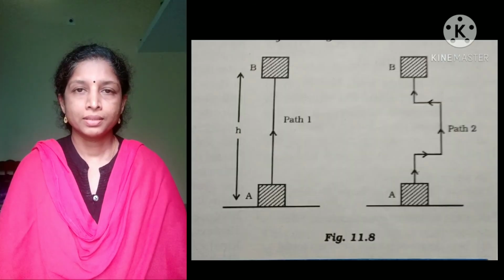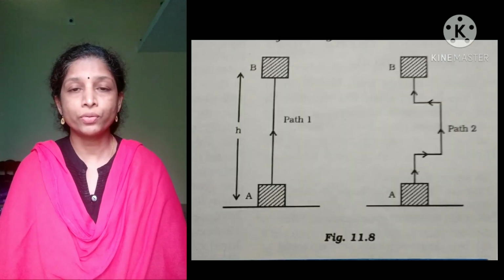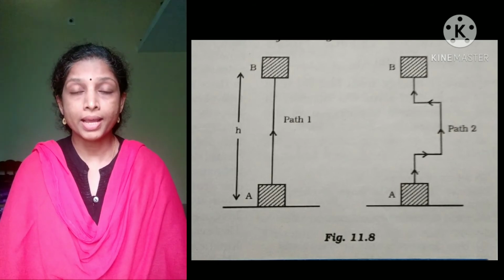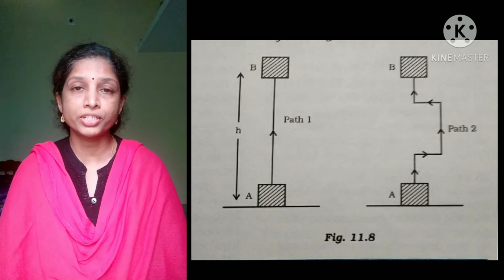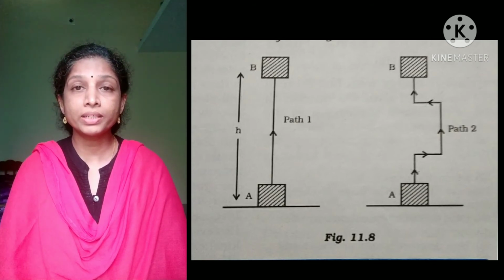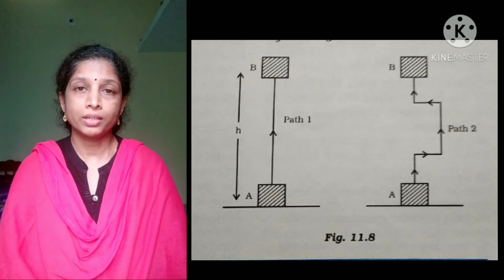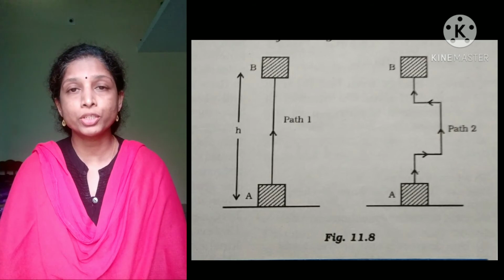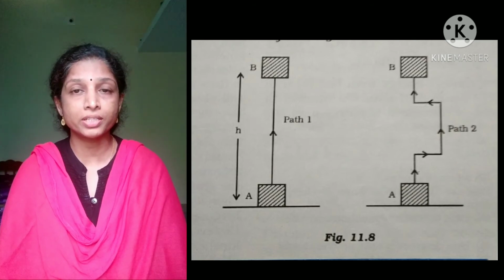As we discussed, the potential energy depends upon mass and height to which it is raised, isn't it? And it only depends upon the vertical height difference between the initial and the final position. It does not depend upon the path along which it is raised.